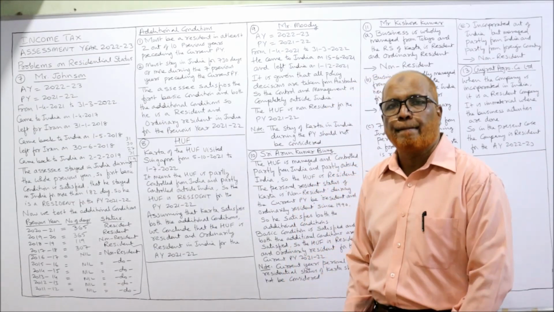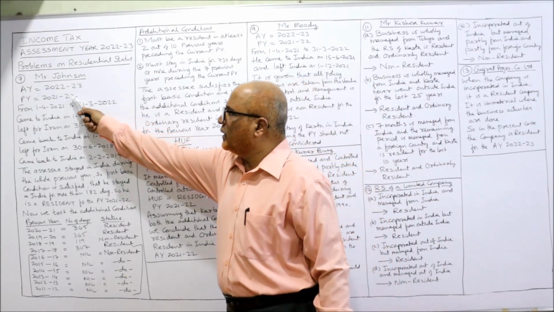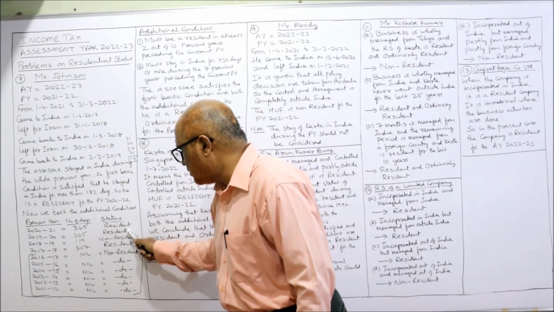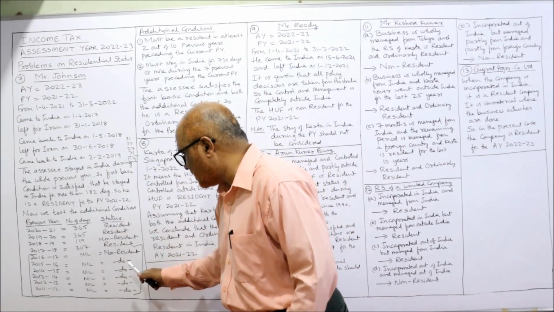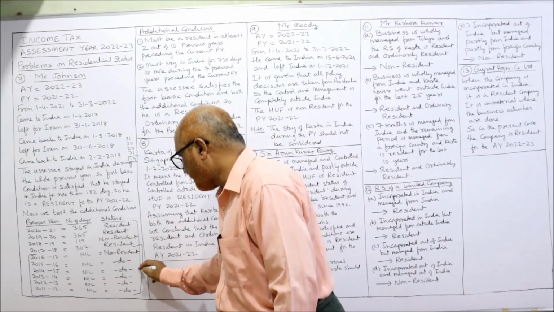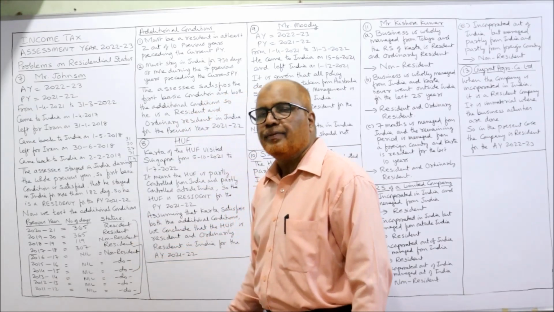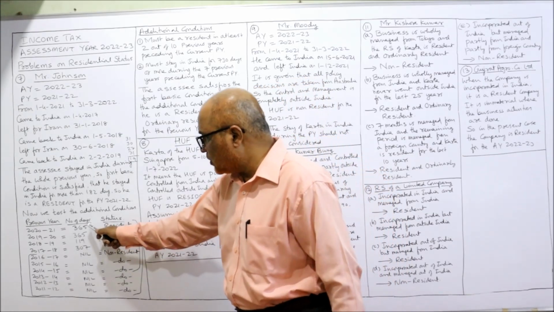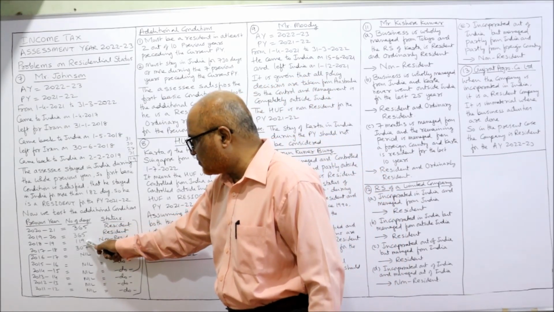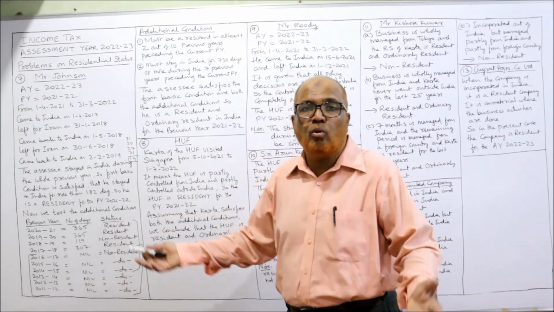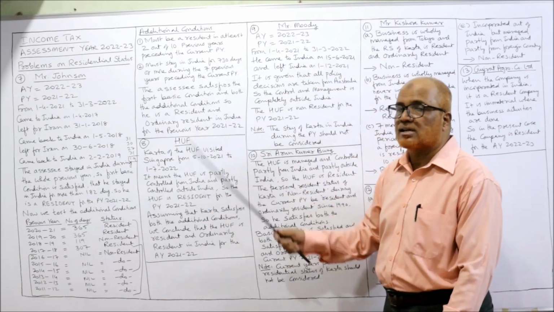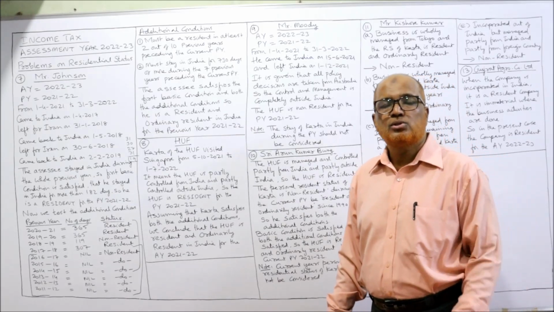The second condition says he must stay in India for 730 days or more during the 7 years preceding the current previous year. The current previous year is 21-22. Before this, 7 years: 1, 2, 3, 4, 5, 6, 7, up to here. In this 7-year period he must stay in India for 730 days. It is over 730 days, because 365 plus 365 plus 119 plus 307 is more than 730. That means he satisfies the second additional condition also.